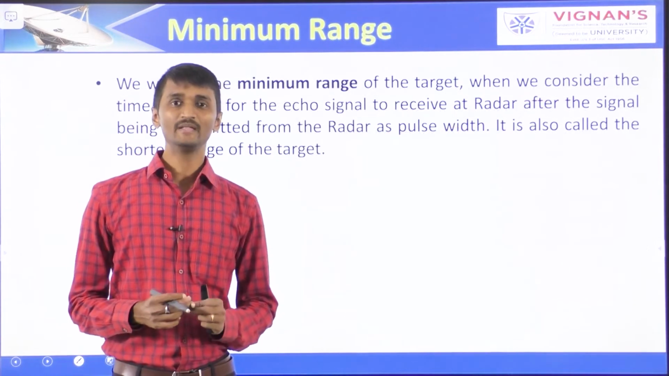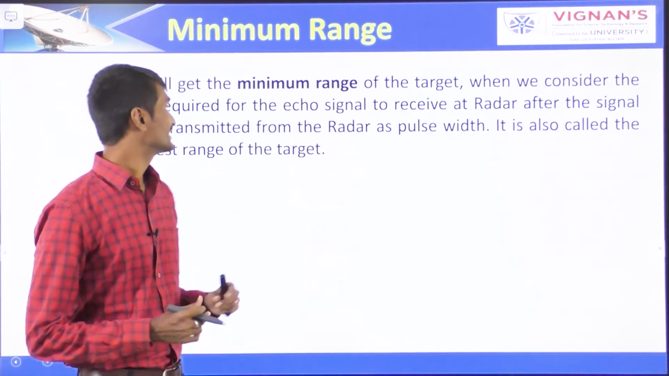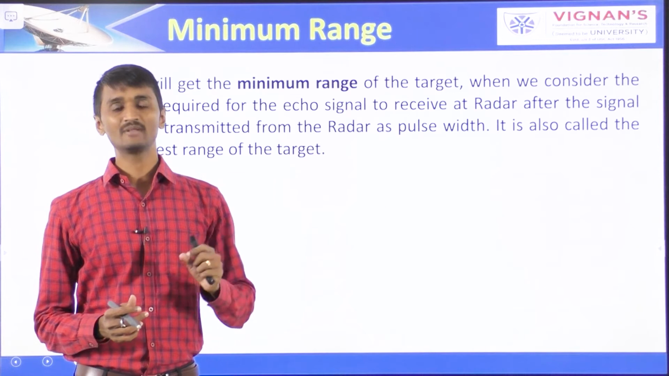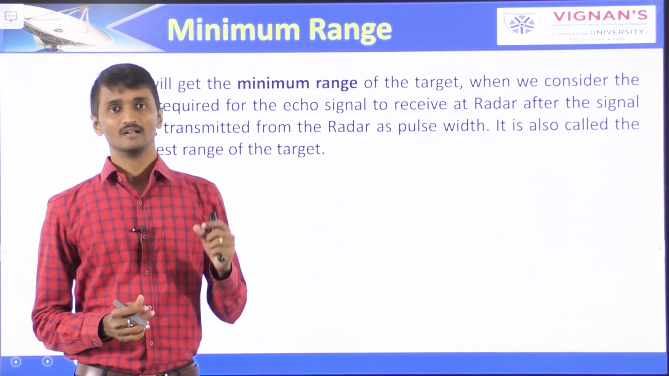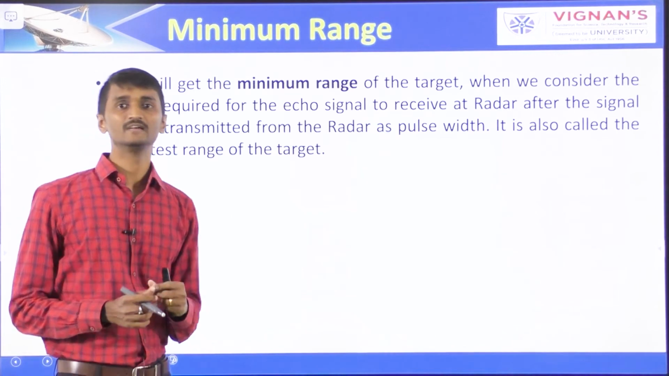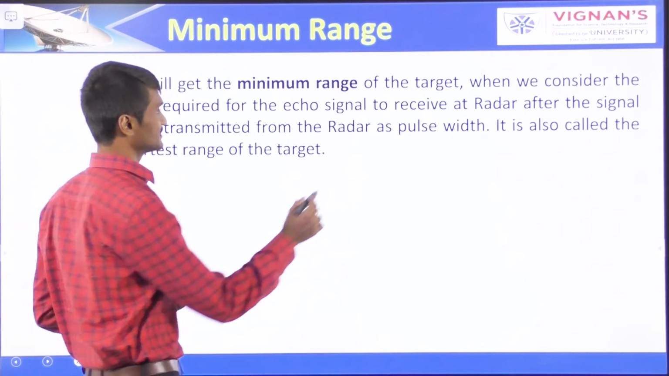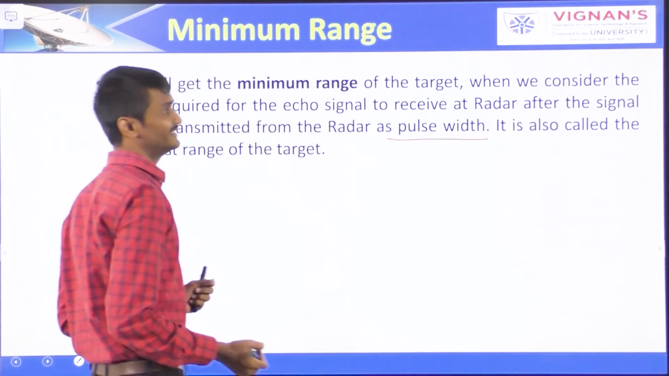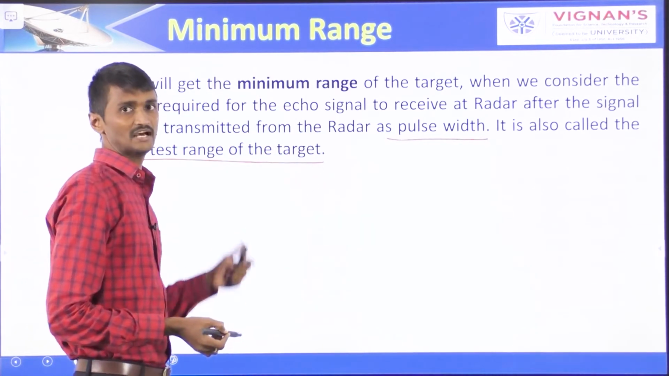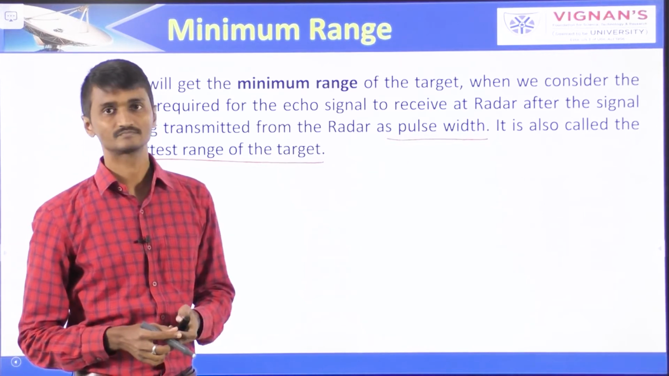Next one is minimum range. We will get the minimum range of the target when we consider the time required for the echo signal to be received at the radar after the signal is transmitted from the radar as the pulse width. It is also called the shortest range of the target, or minimum range.